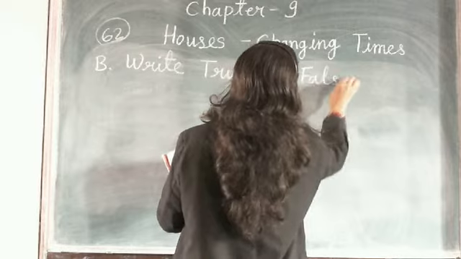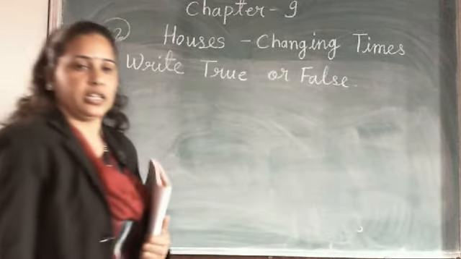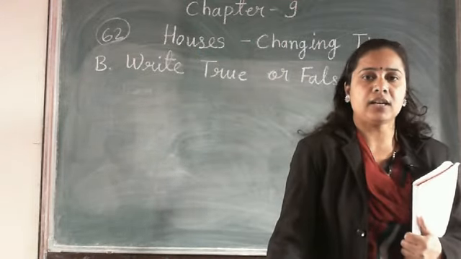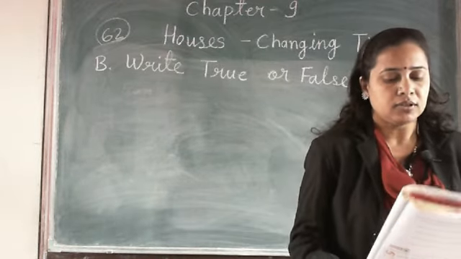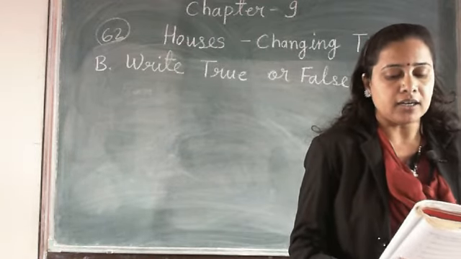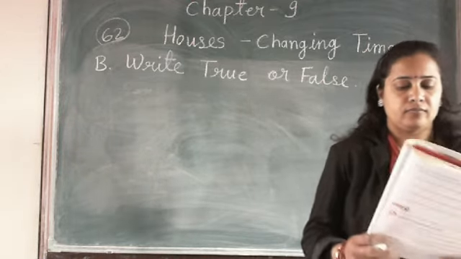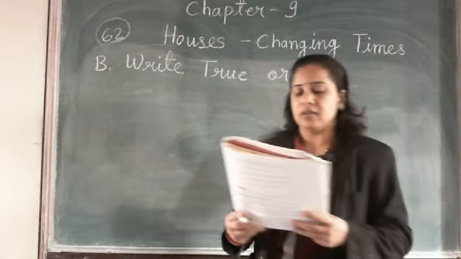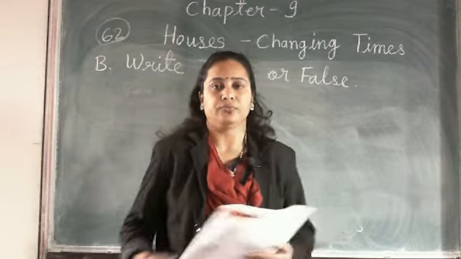For that you have to read the sentence carefully and find out the answer from the lesson. Clear? Start reading. What is given in number 1? Houses in early times had very high roofs.